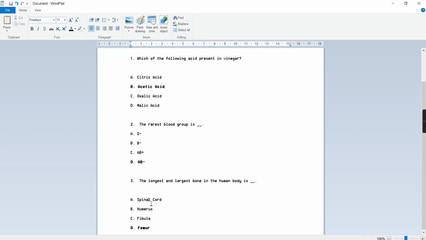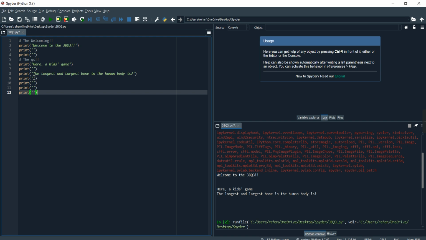So let's get the first option, part A, spinal cord. And obviously we need it in no caps lock, so I'm gonna be warning the user also for no caps lock. A, spinal cord.